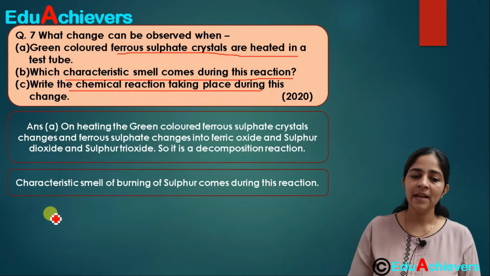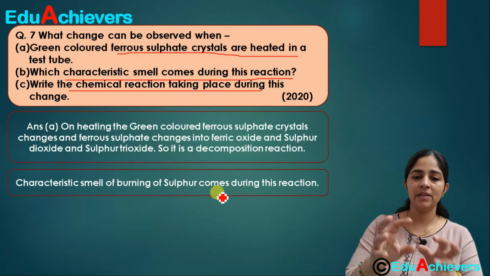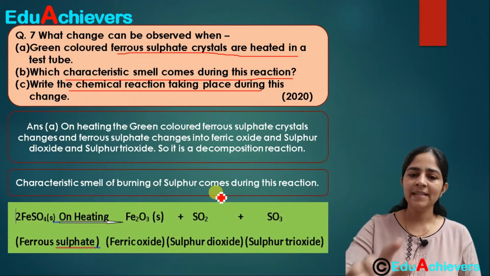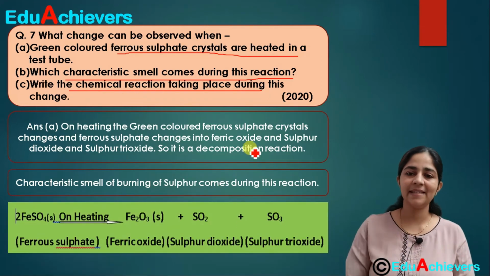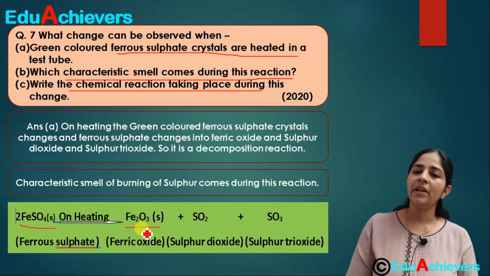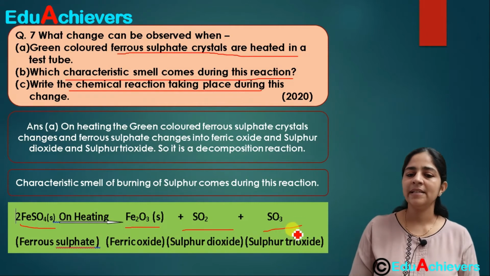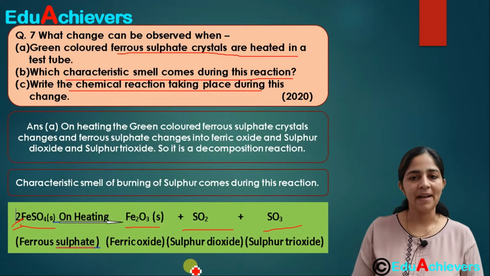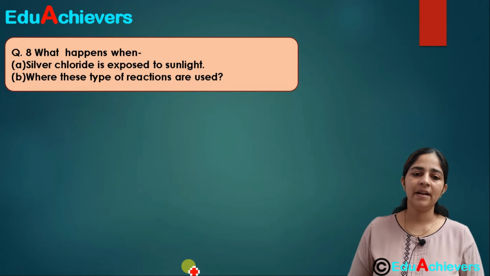Now the second is, what is the characteristic smell that comes during this reaction? The characteristic smell of burning of sulfur comes during this reaction. Okay, and the C part, what chemical reaction is taking place? It is the same which we have discussed, that the ferrous sulphate will be broken down into ferric oxide, sulfur dioxide, sulfur trioxide, and here don't forget to balance the reaction. We have used 2 as a coefficient so that the reaction gets balanced. Okay, moving on further, the next question asks that what happens when silver chloride is exposed to sunlight.